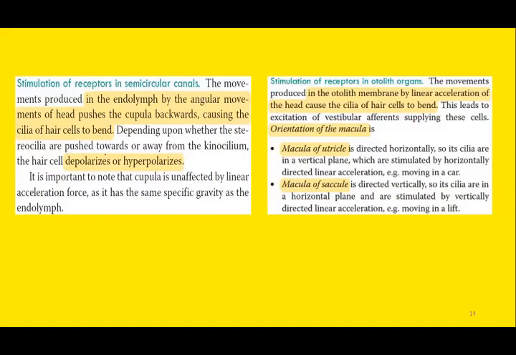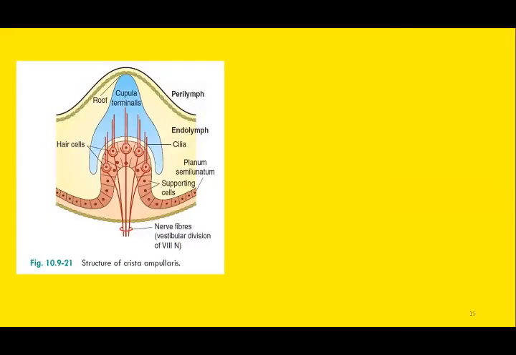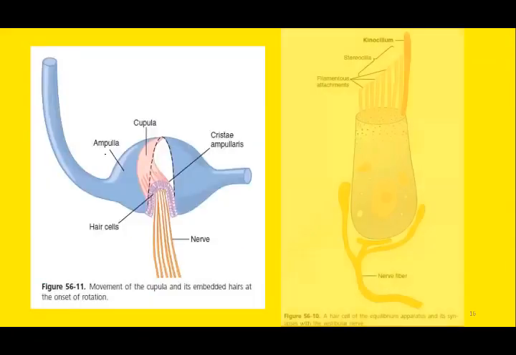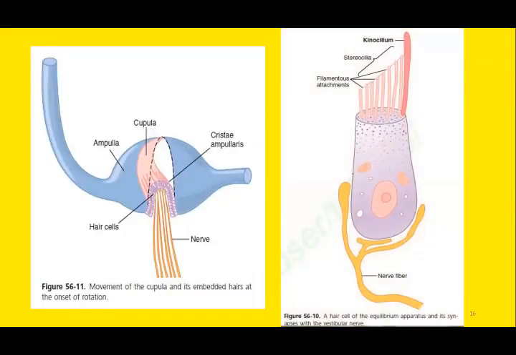For example, this is the microstructure of the hair cell. These are the hair cells projecting outwards. These are known as the stereocilia. These small hair cells are known as stereocilia.